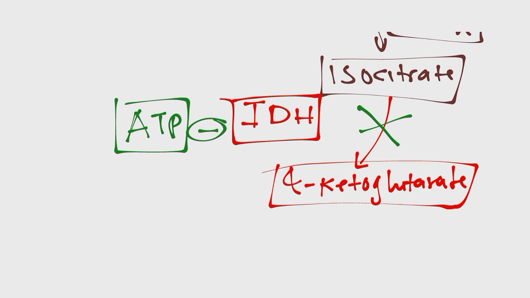So in other words, during the well-fed state, you end up producing a lot of ATP, and that ATP will eventually inhibit the TCA cycle. The priority of the body is to make ATP, but when we make ATP, it's going to inhibit the TCA cycle. The product inhibits the pathway. That's something that you should remember. Now, what do you think is going to happen when you inhibit the TCA cycle at that point?